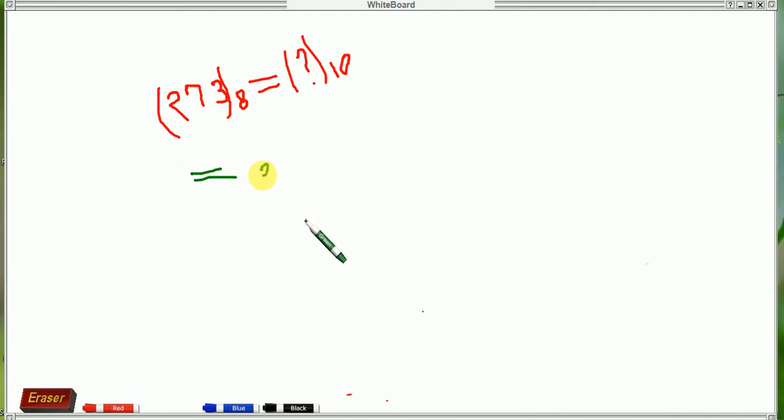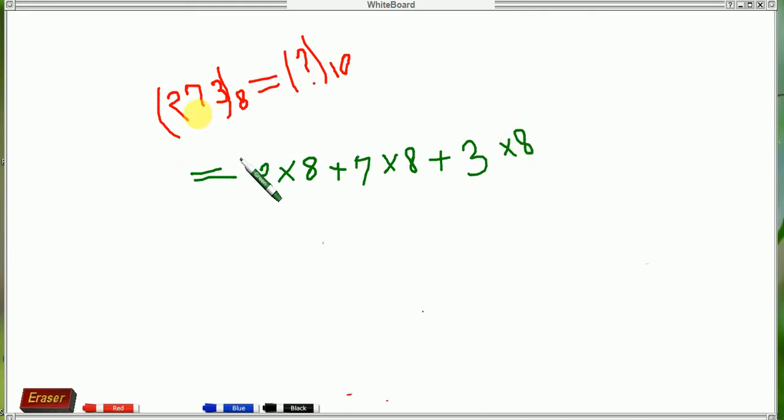So you should write 2 into 8, next 7, next 3. The same process as binary: when I wrote 2, how many digits are after it? Only 2, so you should write 2.